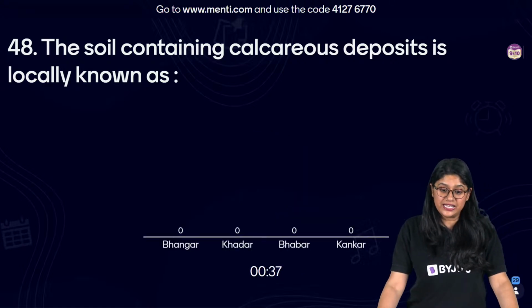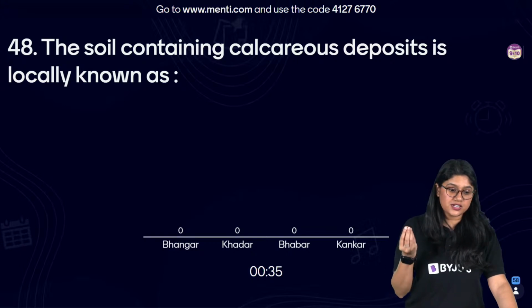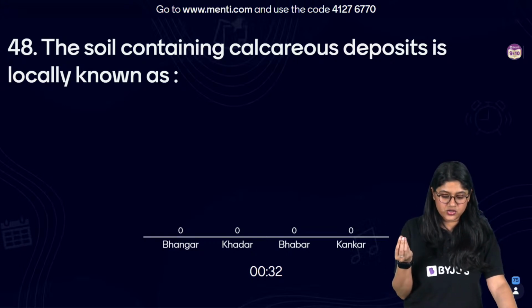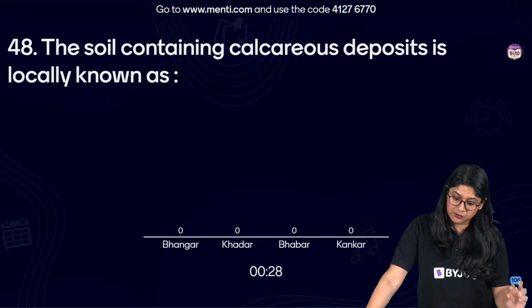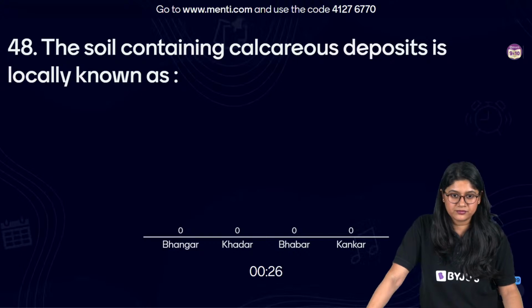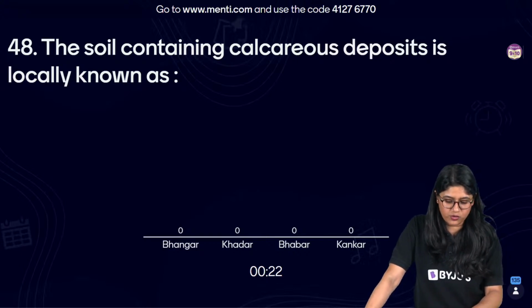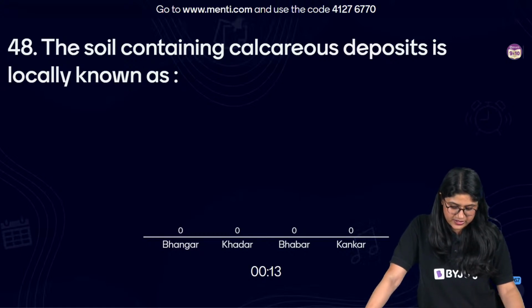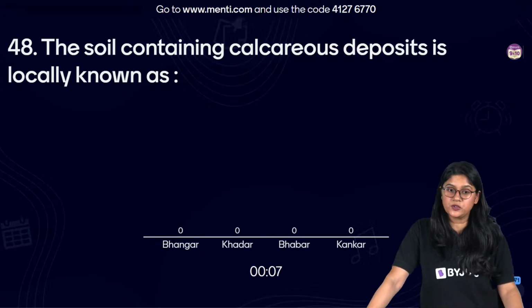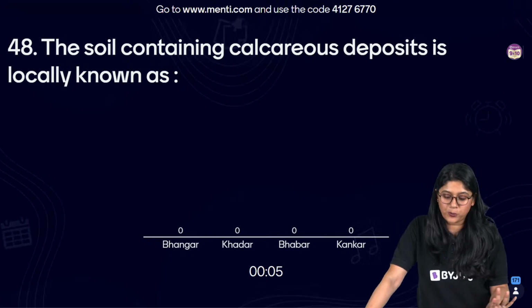The soil containing the calcareous deposit is locally known as... This is a very trickier question. Bhangar, Khadar, Bhabar or Kankar. Misclick ho gaya. No worries. See, of course, we know that there are two types of soils that we have in the options.